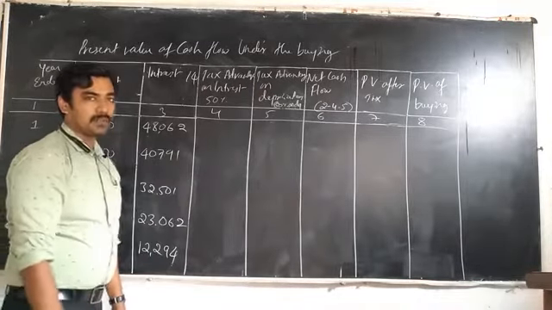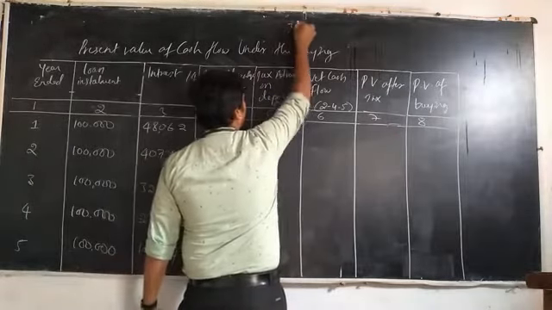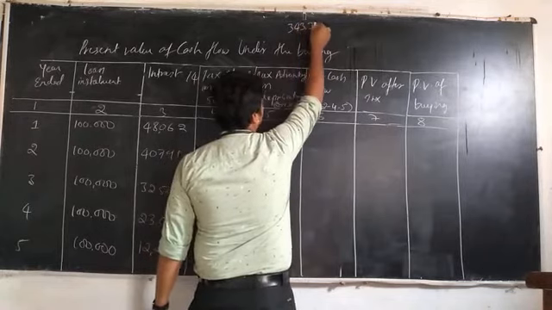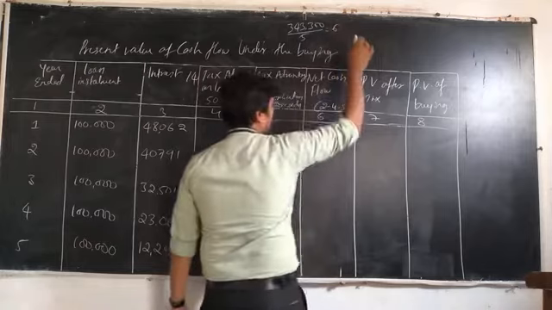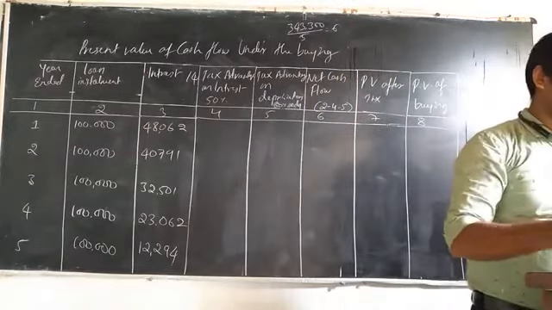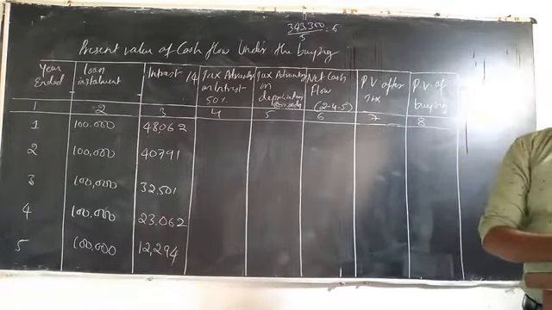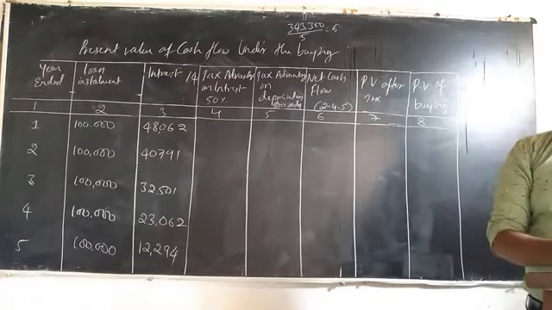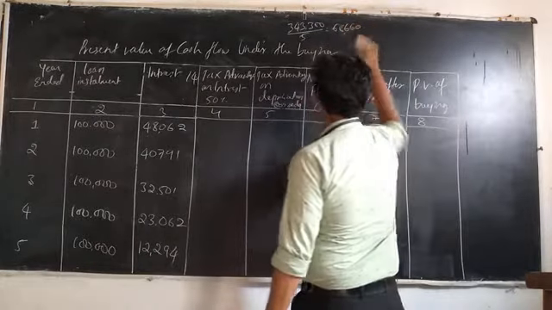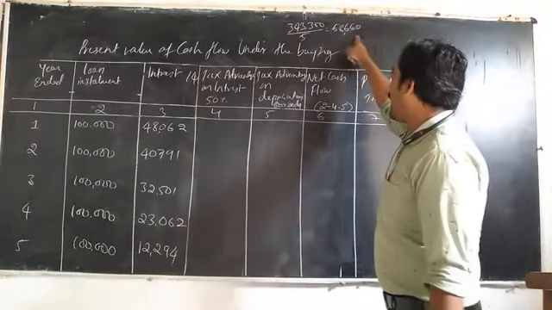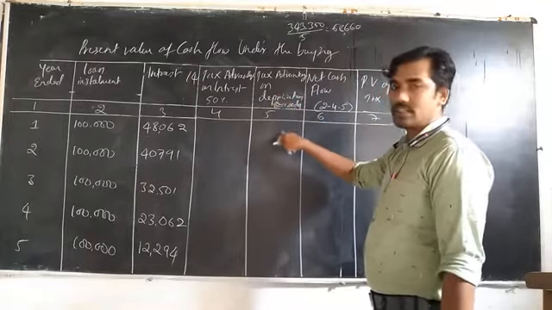Already we know the depreciation amount: the total cost divided by the number of years. The total cost is 3,43,300 divided by 5 years. That means 68,660, right? 68,660 is the depreciation amount, and we calculate 50% on depreciation. That gives the tax advantage on depreciation.